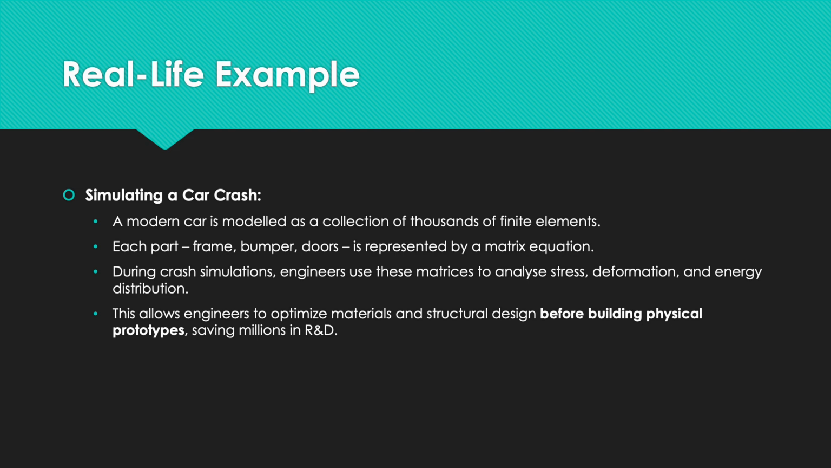Real-life examples. Simulating a car crash. A modern car crash is modeled as a collection of thousands of finite elements. Each part, frame, bumper, doors, is represented by a matrix equation. During crash simulations, engineers use these matrices to analyze stress, deformation, and energy distribution. This allows engineers to optimize materials and structural design before building physical prototypes, saving millions in R&D.